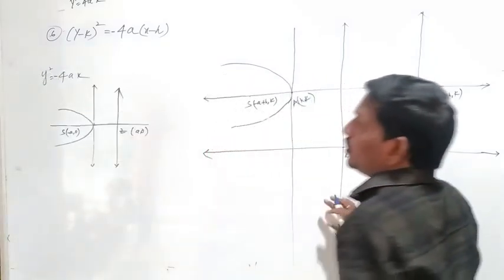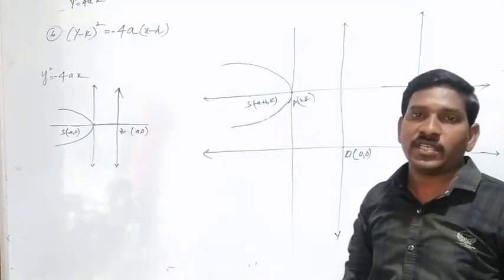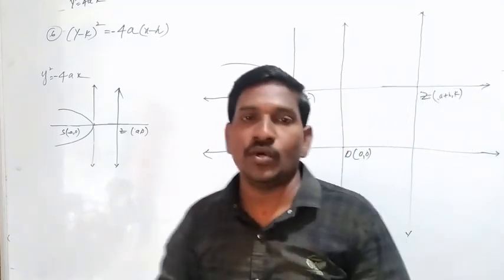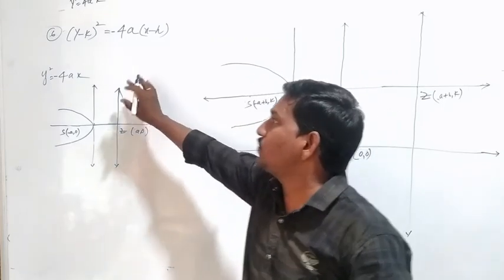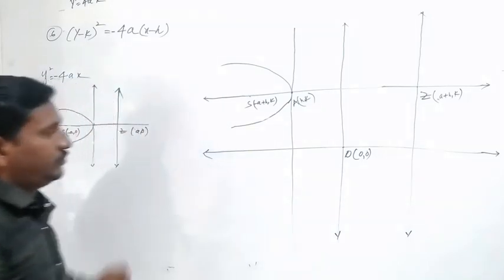So, okay students, so far you learned up to six various types of parabolas. Let us discuss two more types of the parabola. They will follow tomorrow. Have a nice day.